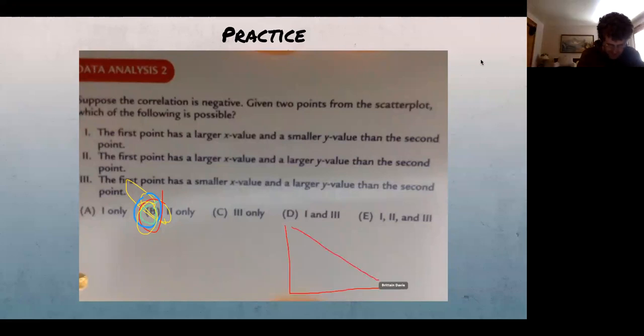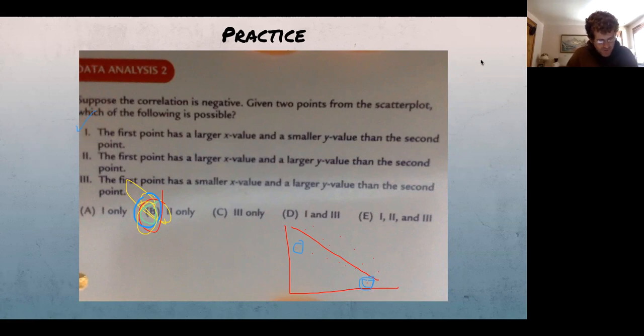Here's my regression line. Here's a bunch of data points. I can pick any 2 points out of this. So the first point has a larger X value and smaller Y value. So if I pick, let me get a different color now, if I pick that point and that point, if this is my first one right here, I put a double circle around the first one. That one has a larger X value and smaller Y value. So that is possible. Yes.